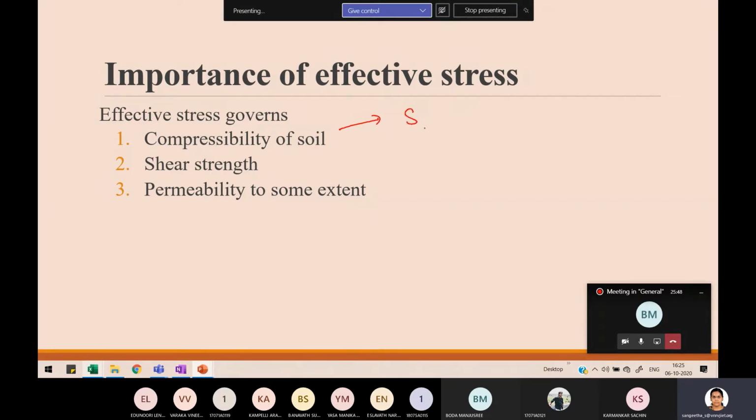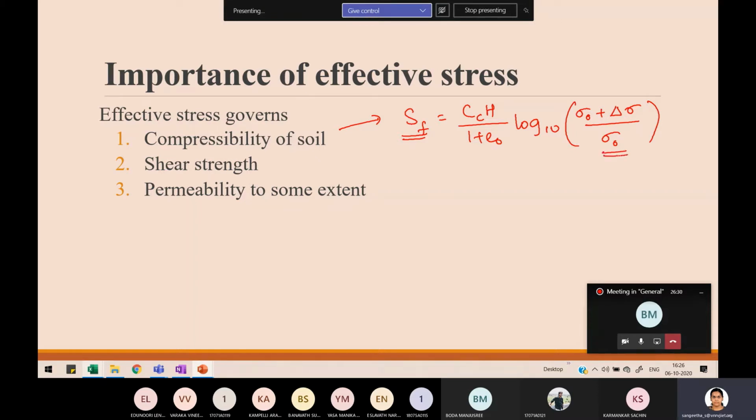Last session we have seen how to calculate final settlement in soil using compression index: Cc by 1 plus e naught, log 10 of sigma naught plus delta sigma divided by sigma naught, right? So for calculating settlement of any cohesive soil layer or clay layer, this formula is used. And for applying this formula, you should know the compression index. So in this formula, you can see the dependence of consolidation settlement on compressibility, on effective stress, I'm sorry.